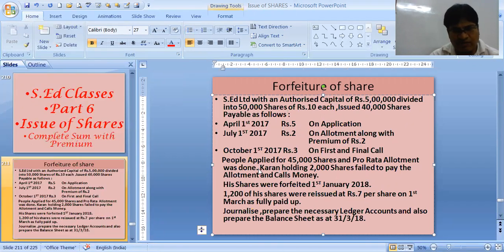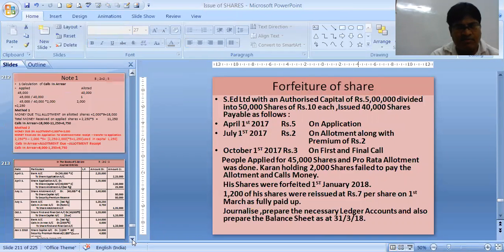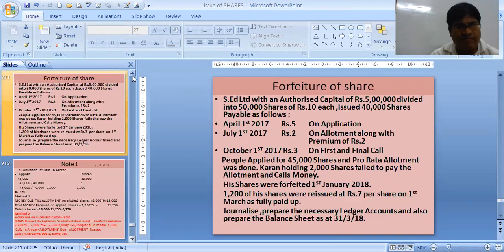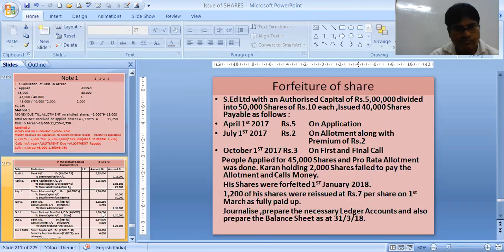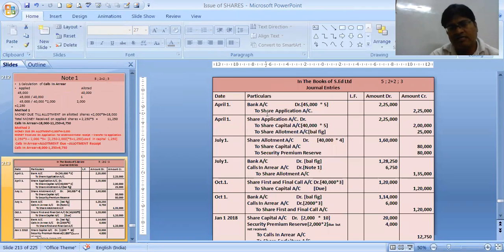Let's do up to this first, these 3 entries. Application money received of how much? 45,000 shares application money received, and application was of 5 rupees each. So 45,000 into 5, 2,25,000 rupees received on April 1 only. Share application to share capital, to share allotment.